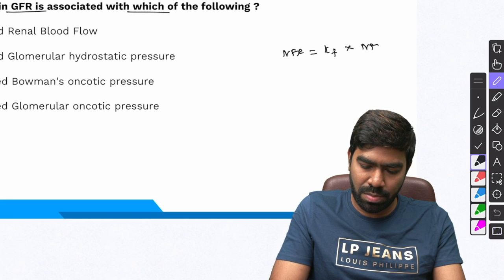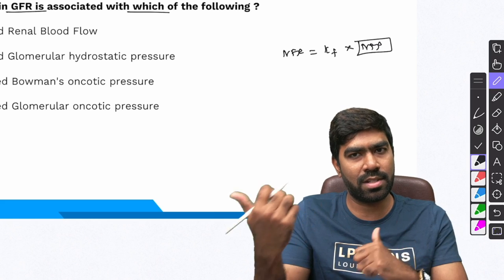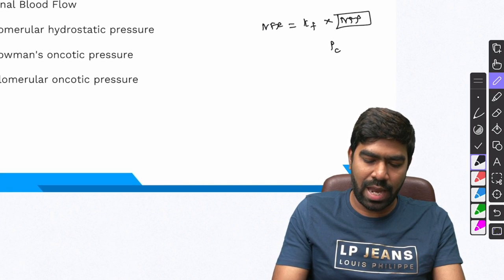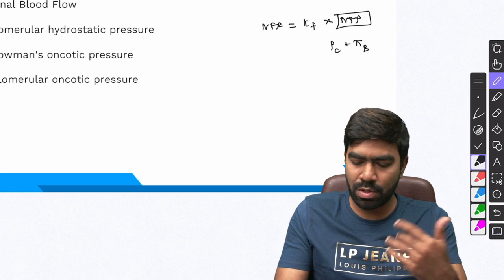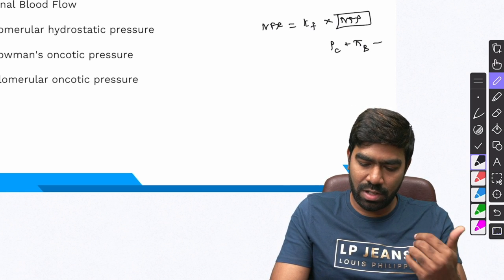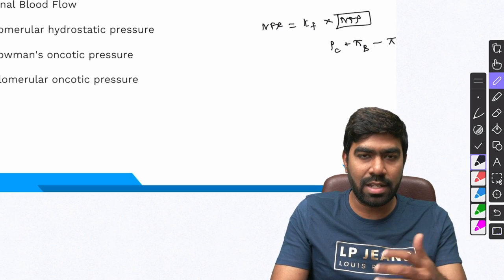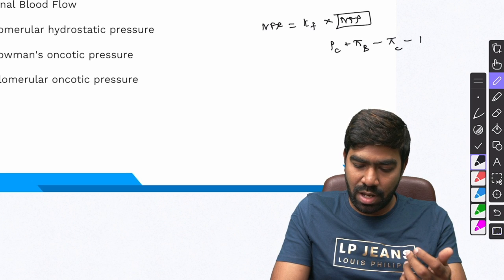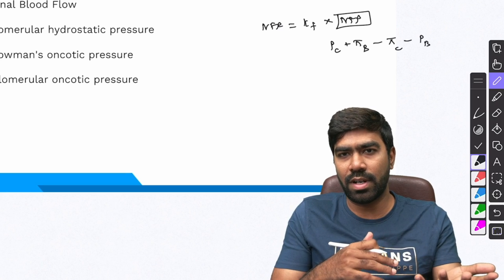Next, we have the net filtration pressure. NFP is based on 2 things, hydrostatic pressure and oncotic pressure on the capillary side as well as the Bowman's capsule side. So, if the hydrostatic pressure on the capillary side is increasing, NFP will increase and GFR will increase. And similarly, if the oncotic pressure on the Bowman's capsule side is increasing, that will also increase the NFP and the GFR. On the other hand, if the oncotic pressure on the glomerular capillary side is increasing, the NFP will decrease and the GFR will decrease. Or if the hydrostatic pressure in the Bowman's capsule increases, then again it's going to oppose the filtration.